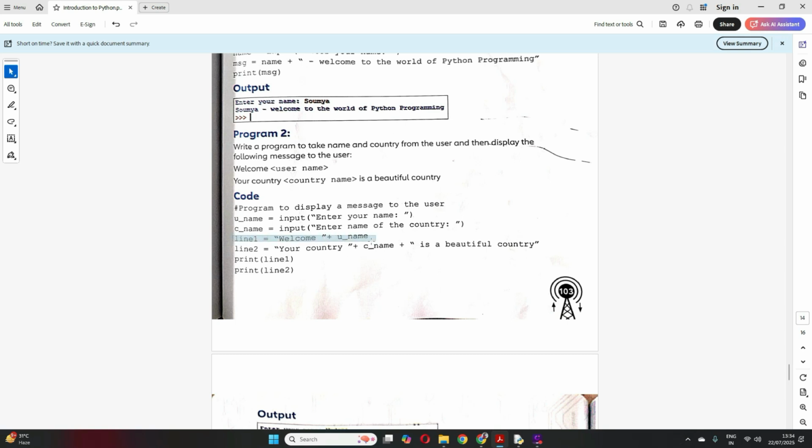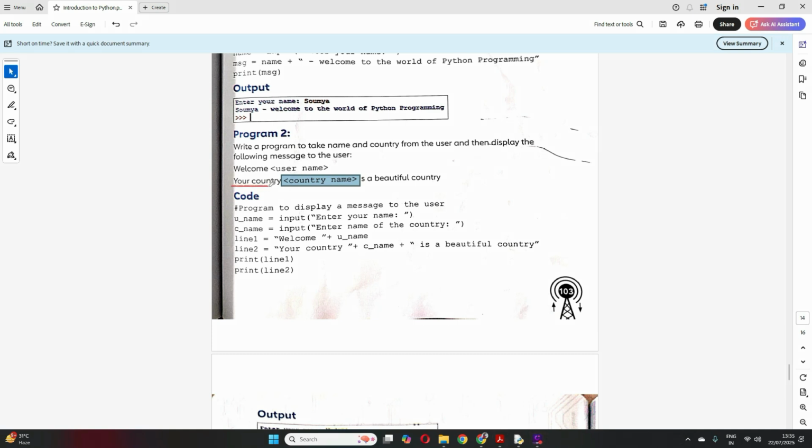So see, I can concatenate this way. Line 1 will be "Welcome" in double quotes because that's a fixed string, and then your variable, the name of the person. Line 2 will be in double quotes, your country name, and then it's the same as the Hi I gave you. See here the variable is coming in the middle. So your country is fixed, so that will come within double quotes. Correct? Can you see that?